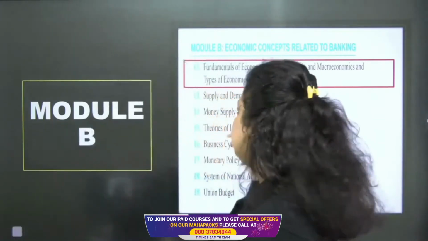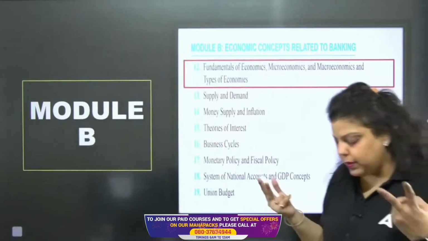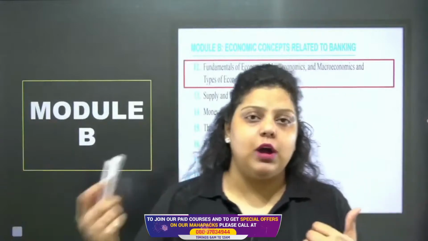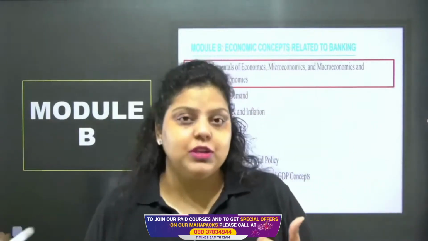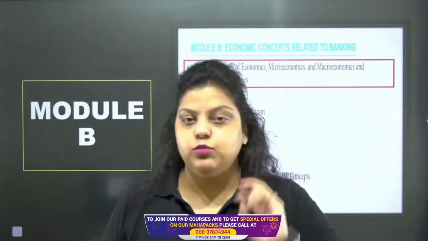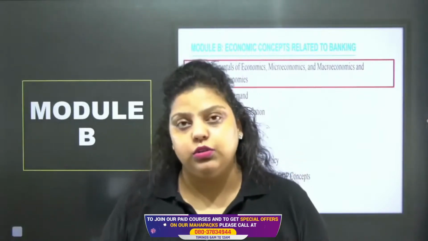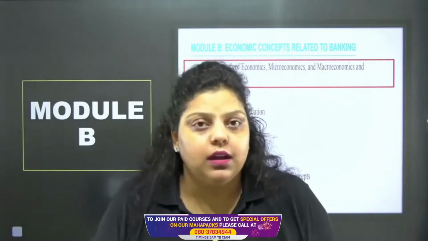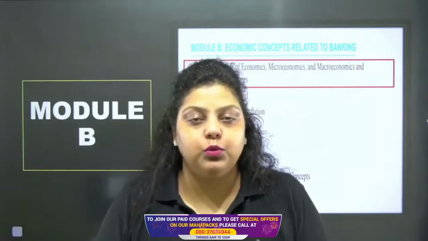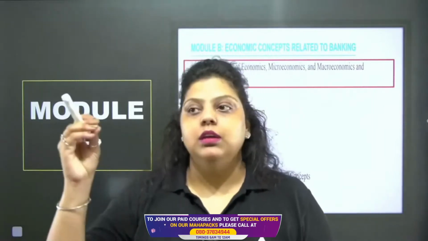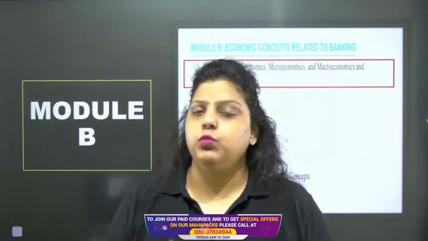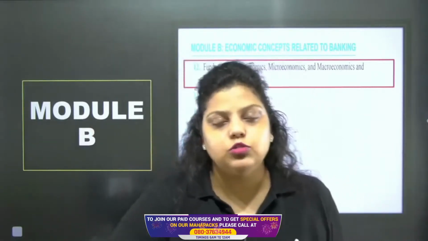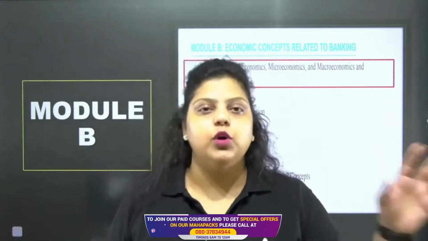Okay. Now types of economies have been divided on the basis of two categories. First is the trade or the relation from outside the country. It means the relation with the rest of the world. On the basis of that, we have two types of economy, open and closed economy. Open economy is such an economy where export and import are allowed. It means no restrictions have been put by the Government of India on the economy. In the open economy, there are no restrictions on foreign trade. Whatever you want to export or import, you can do that. Obviously, not the prohibited items, but yes, there is no restriction on performing foreign trade. You can perform export and import in the country.